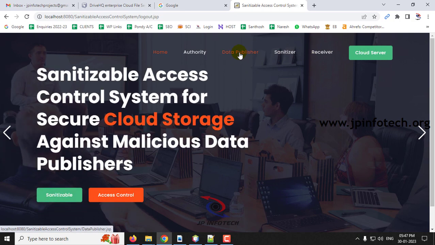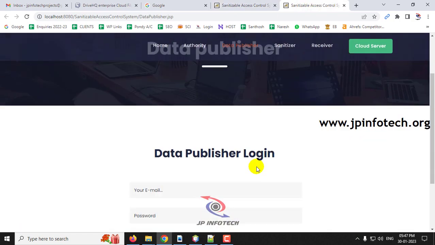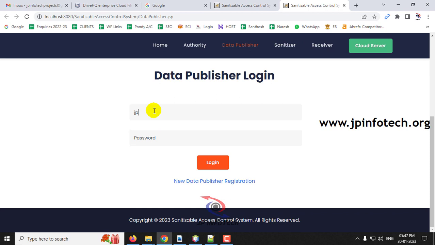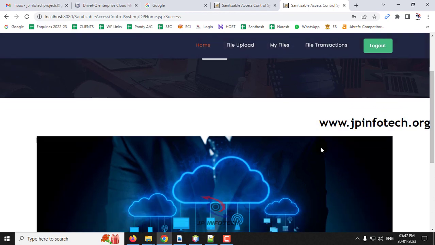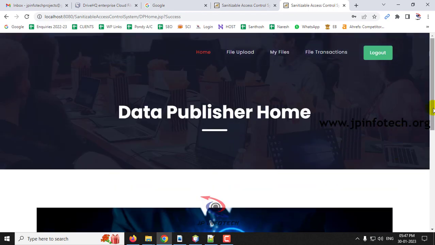Now let me go to the data publisher in a new tab. Just log in with the credentials that I have given earlier and click the login button. And now you can see the login success message, and click OK. Now it will be navigated to the data publisher home page.